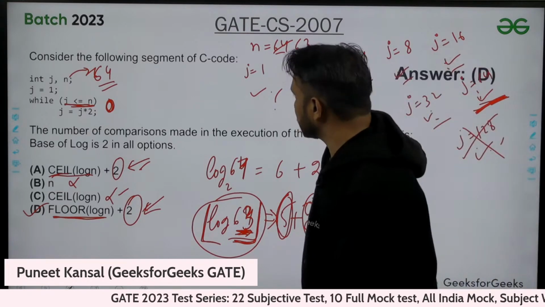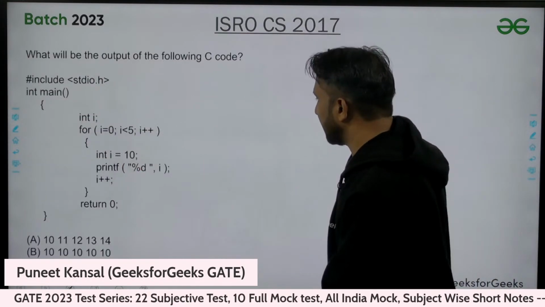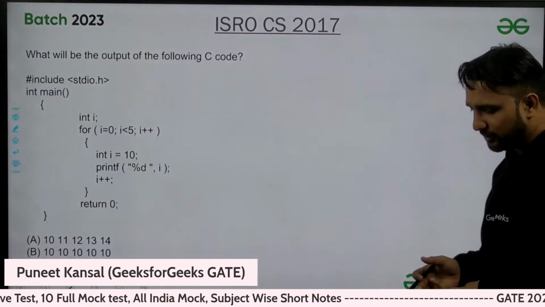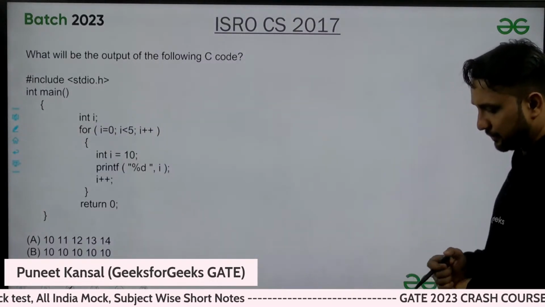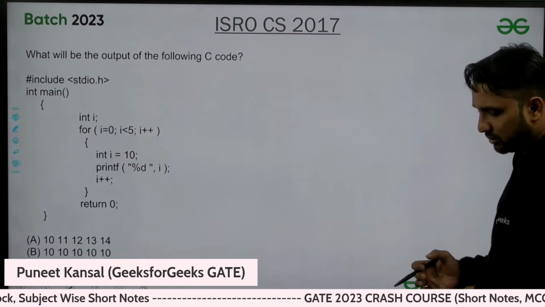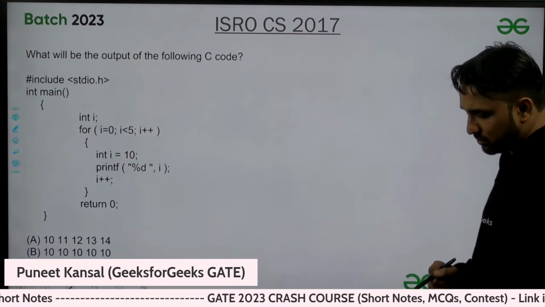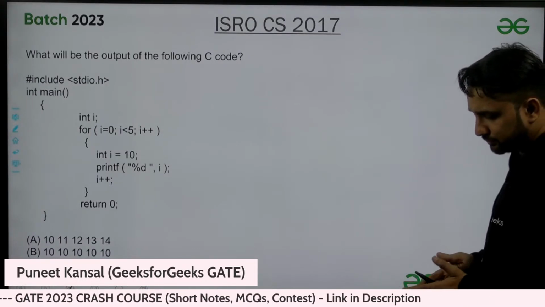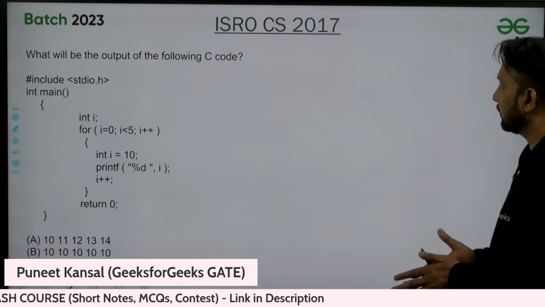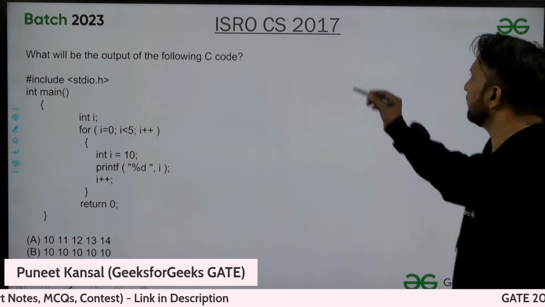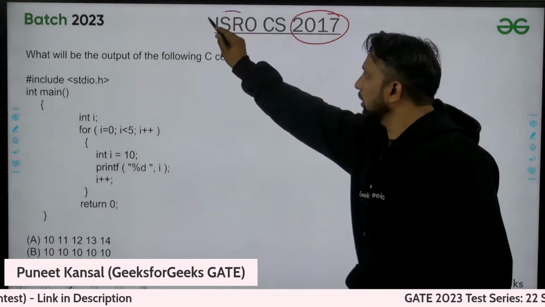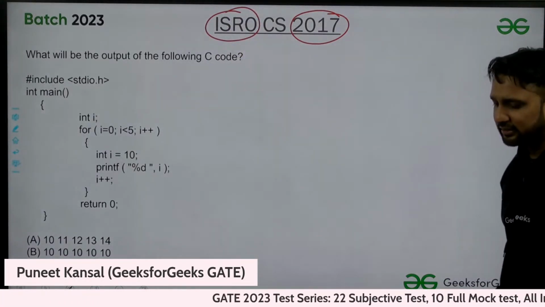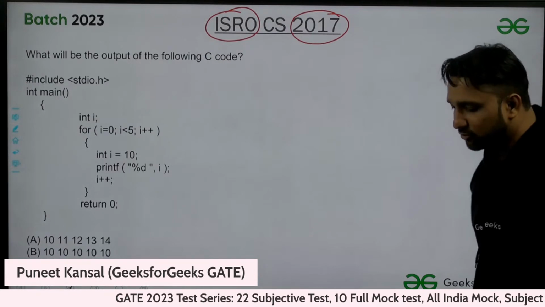Okay, let's move to another question. So the answer is D. Try this one. Everyone, please keep trying. This is an ISRO 2017 question. If you try with your hands, then you will get the confidence actually.